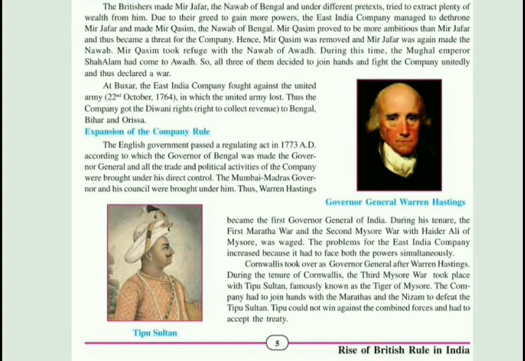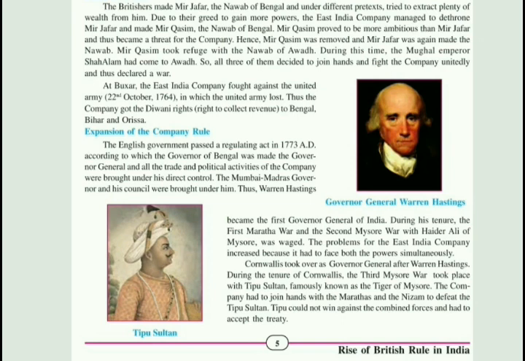So who became the first Governor General? The Governor of Bengal became the Governor General. The Bombay and Madras Governors and their councils were brought under him. The Bombay and Madras Governors were also brought under the control of the Governor General of Bengal. Thus, Warren Hastings became the first Governor General of India. So who became the first Governor General of India? Warren Hastings became the first Governor General of India.